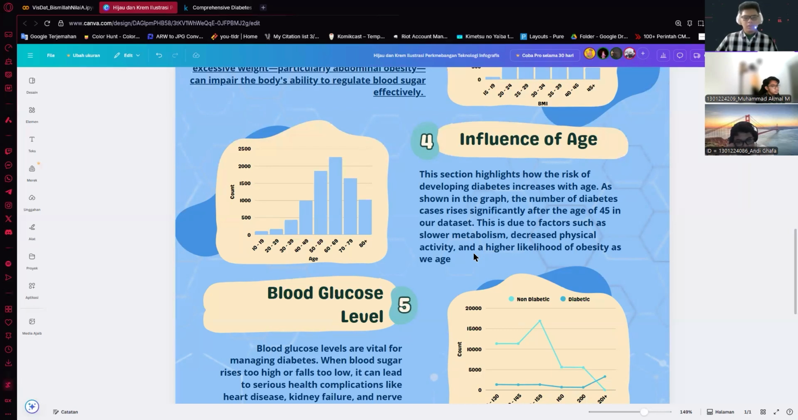The risk increases significantly as people grow older, especially beyond the age of 45, as shown in the infographic. Factors like slower metabolism, reduced physical activity, and the accumulation of other health conditions over time contribute to the rising risk. And age-related changes in body composition and hormonal shifts also play a crucial role in elevating diabetes susceptibility.